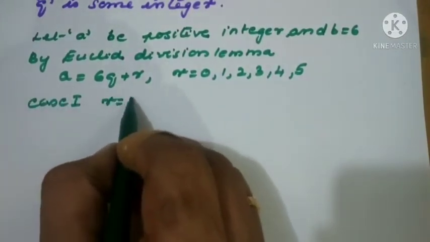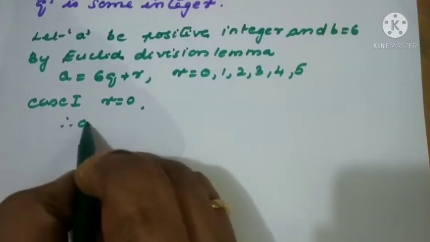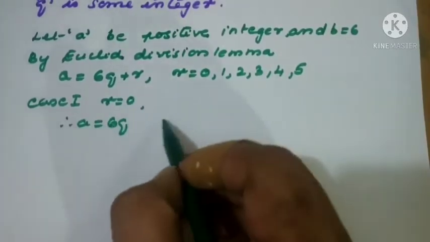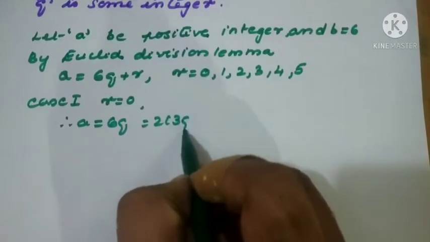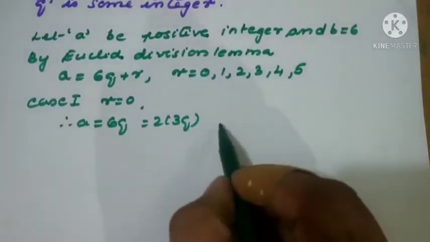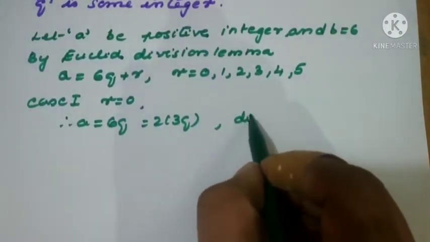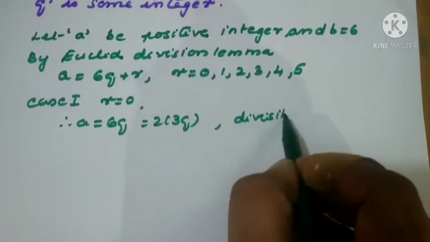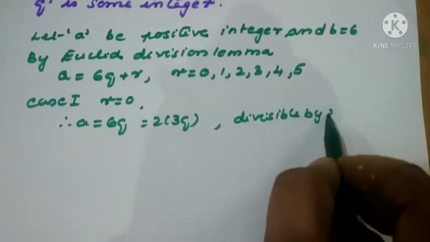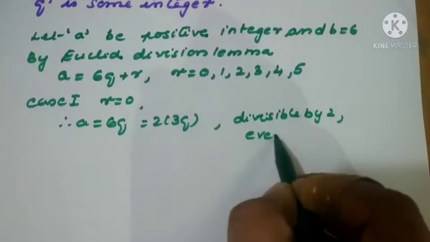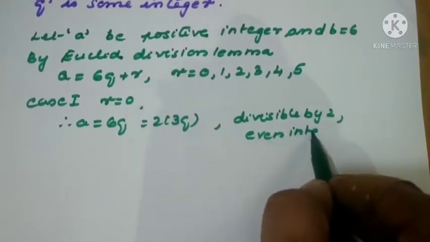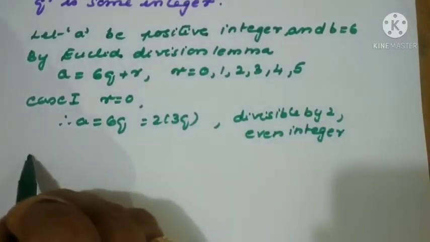So case 1, r = 0, therefore a = 6q, again 2 into 3q, so we expressed it as a multiple of 2, so it's divisible by 2, we should write even integer. What is the second case?